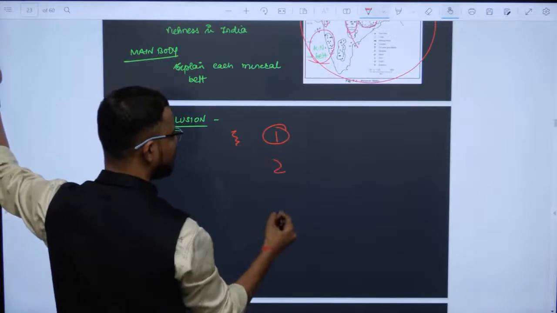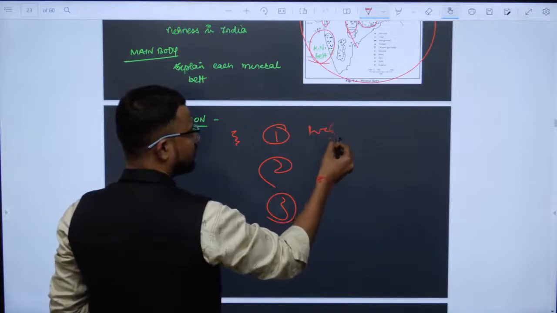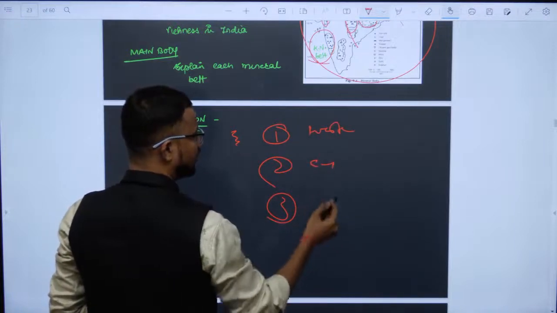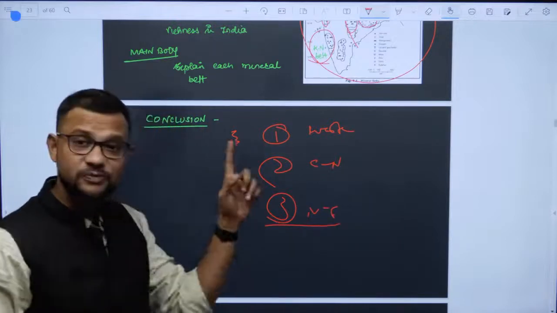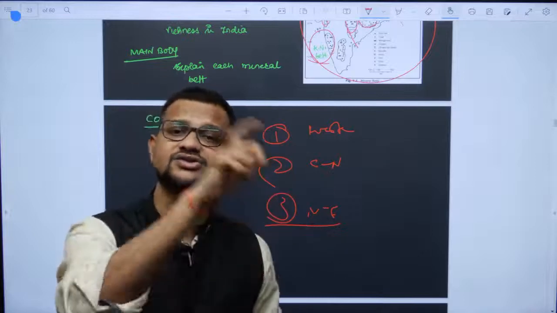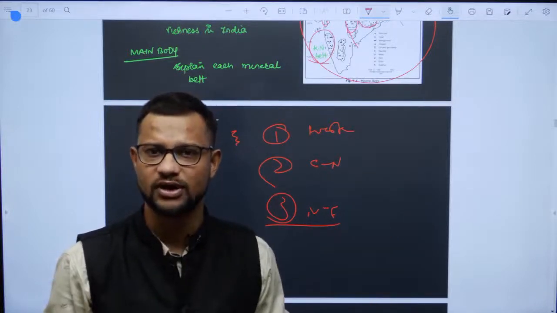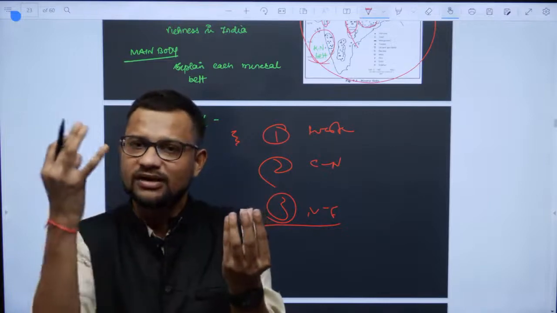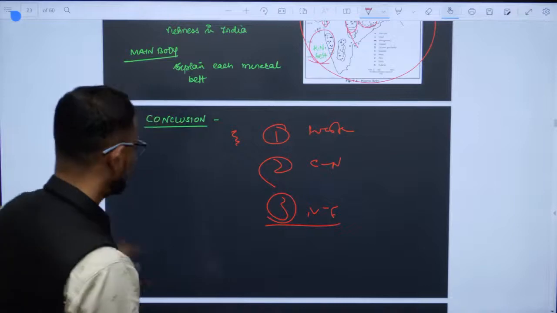One, two and three, like the western belt, the mineral belt, then the Chota Nagpur belt, and then again possibly the northeastern one. And I have then explained the geological structure and its enriched mineral contribution. Yes, that is what the question is asking for: large mineral belts and their geological contribution into it, right? So that is the thing.